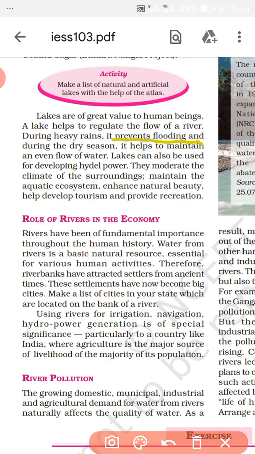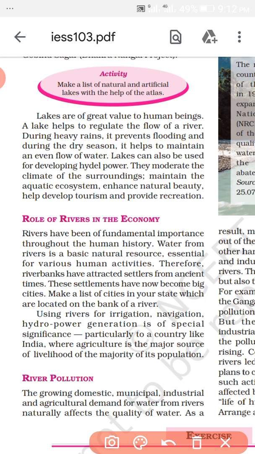During the dry seasons, what happens? They store water, and help in an even flow of water. Lakes can also be used for developing hydel power, especially if they are man-made. They moderate the climate of the surroundings.